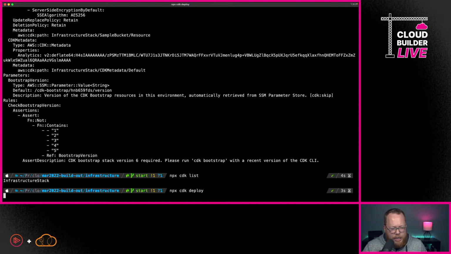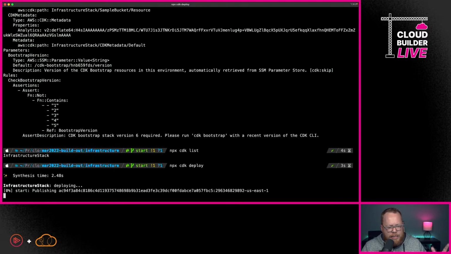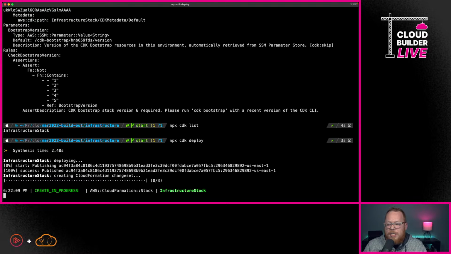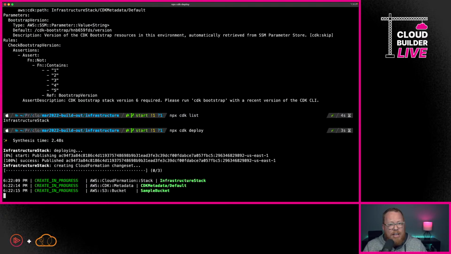And I see we have a question here. Can we work as a stack mapping between regions? Okay, this is a great question. There are some constructs by default that enable you to work between regions, but what you would use in most cases is that you would actually have a stack per region that you want to work in. And I've actually set up a lot of different CDK projects using that way of doing things. And so if you need to share some references between it, there's different approaches you can take. And the specifics of how that works is really going to be dependent on your use case.